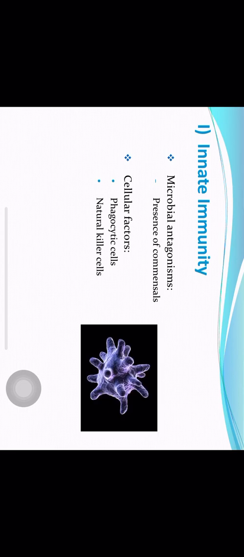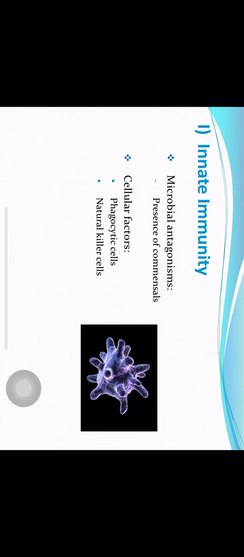Microbial antagonism is provided by our commensals. Wherever our commensals are there in the body, they have established on those surfaces and there is no space left. So they do not allow any foreign bacteria to lodge on these surfaces. So they act as a competition for the microbes, for the pathogens. So this antagonism provided by our commensals also protects us.